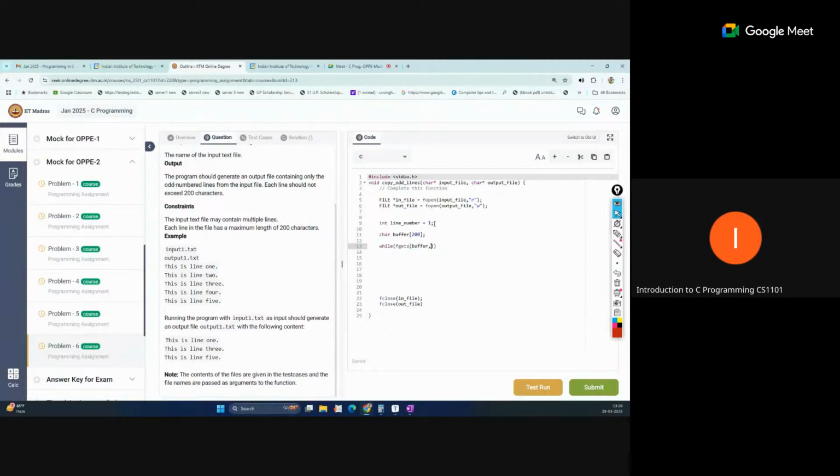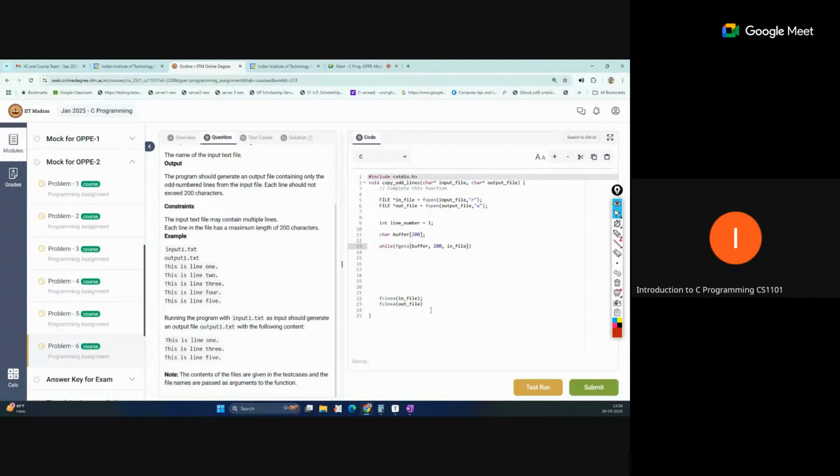Okay, and we can also pass the maximum limit. This is the size of the buffer, but we can also pass the maximum length, how much we want to read in one line. So like 200, we can mention again, and then which file the data is coming from, that is the input file.